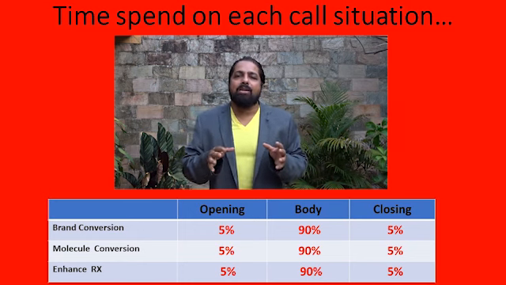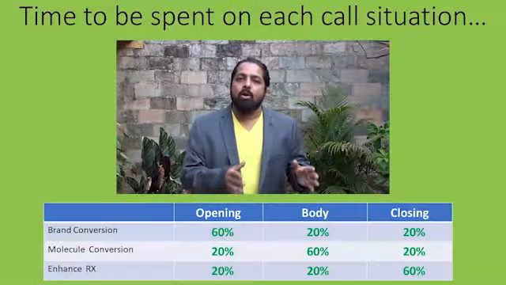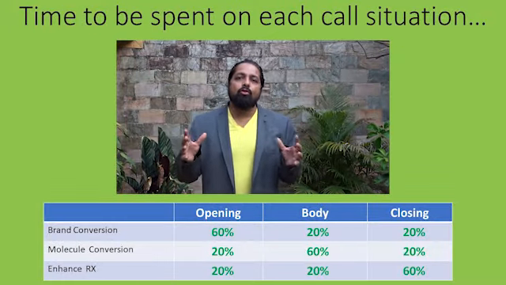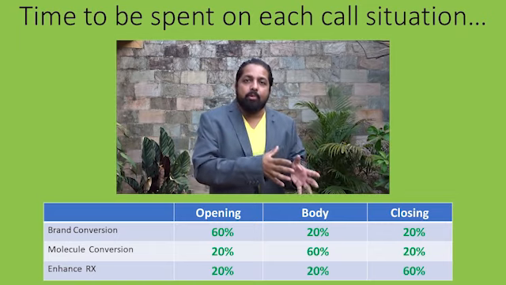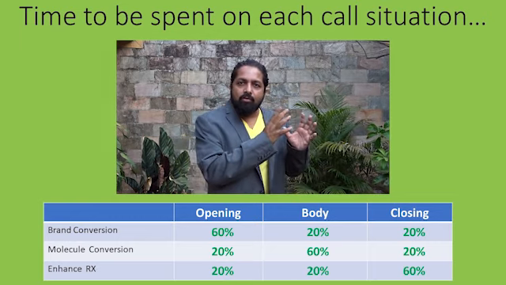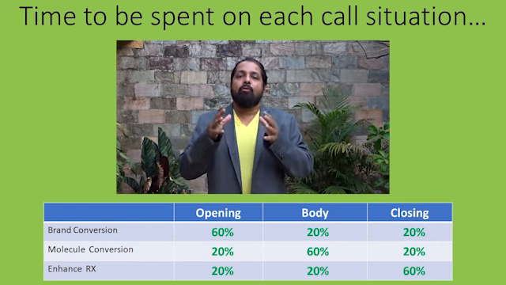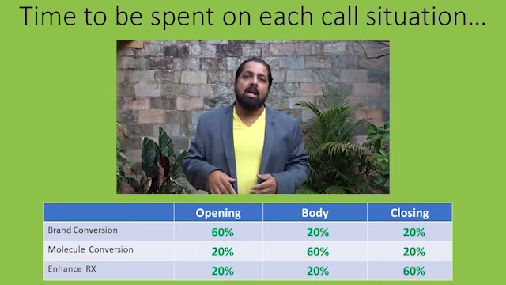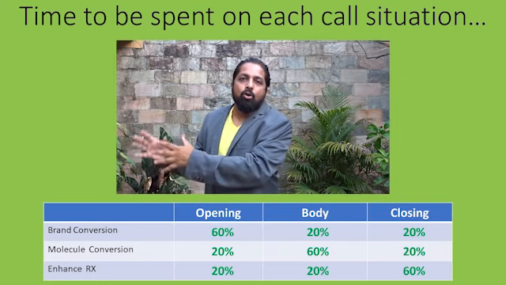Somewhere here we say that this is something that you need to change. When you are doing a brand conversion call, the focus needs to change. So when you have these three call situations and you enter inside, the amount of time that you spend on the opening, body and close needs to change. When you're doing a brand conversion call, the amount of time that you need to spend on the opening needs to be considerably higher, and I'll tell you why. When you're doing a molecule conversion call, more time needs to be spent on the body of the call. And when you're trying to enhance prescriptions, you need to spend an adequate amount of time on closing the call.